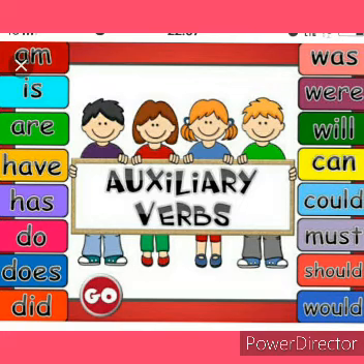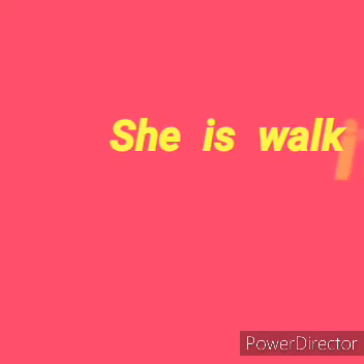Whatever physical work is there, we will call a main verb. And an auxiliary or helping verb shows the state of an object. Let's see the example. She is walking. Here walking is a main verb, means she is doing some work.